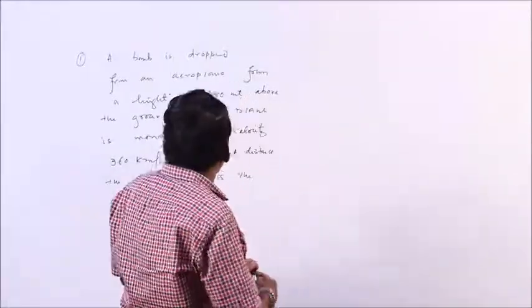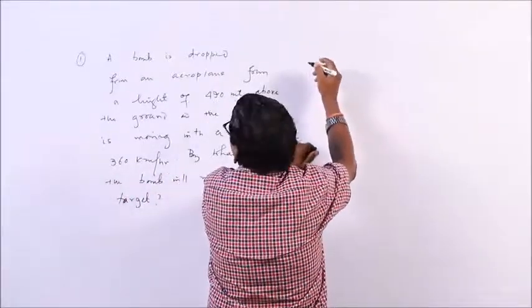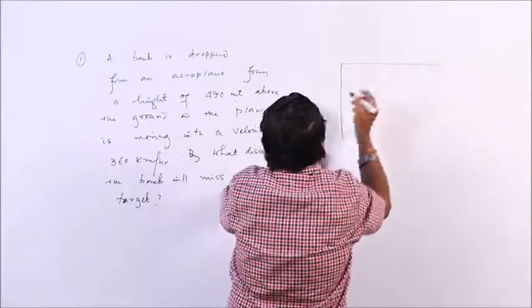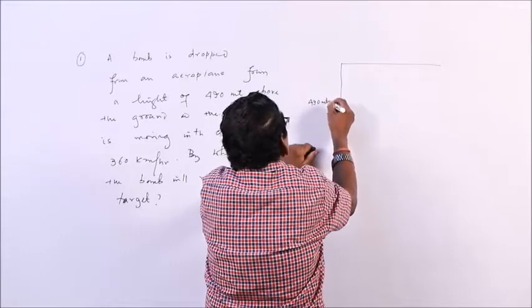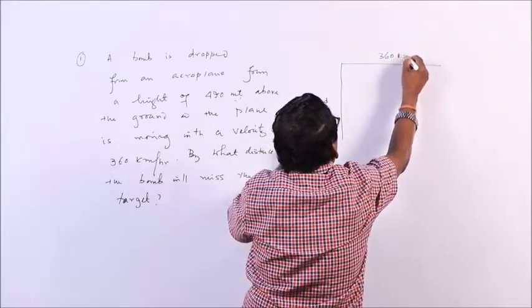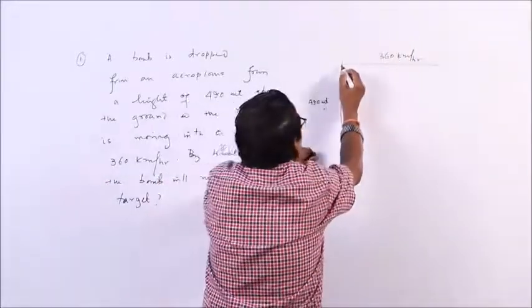This type of question can be asked in a different way. Let us first solve it. The plane is at a height of how much? 490 meters, and it is moving with a velocity of what? 360 kilometer per hour. So, how will the bomb move?